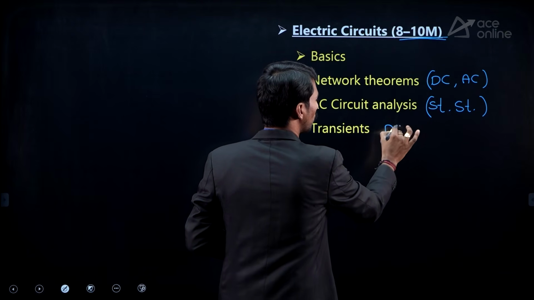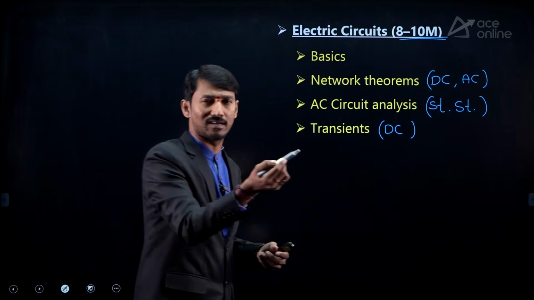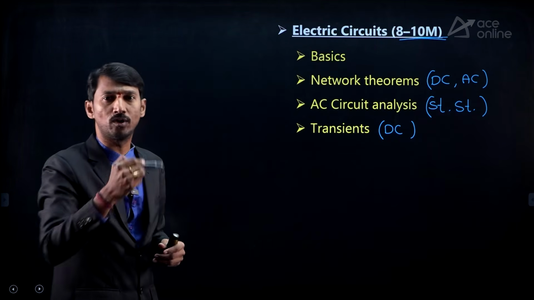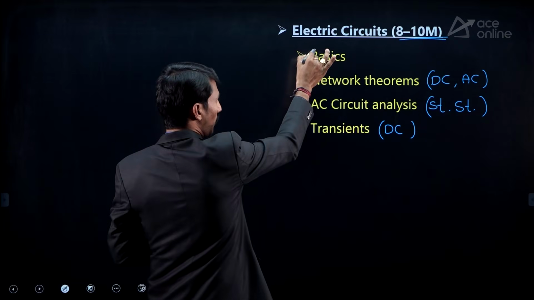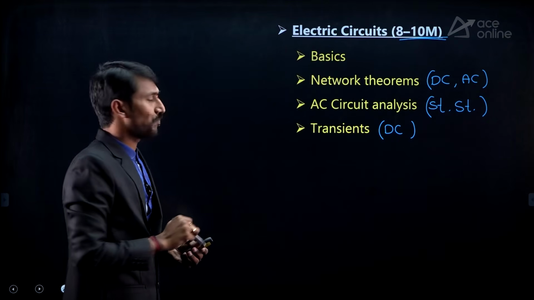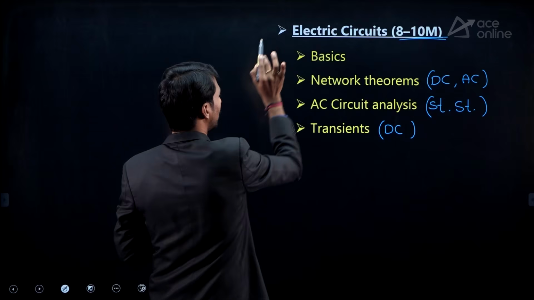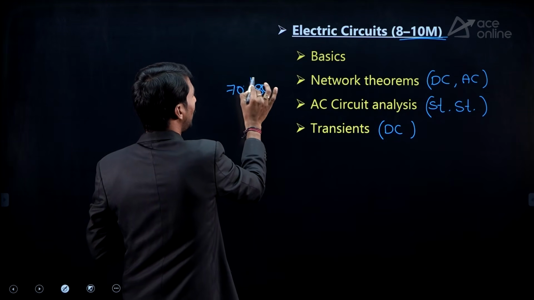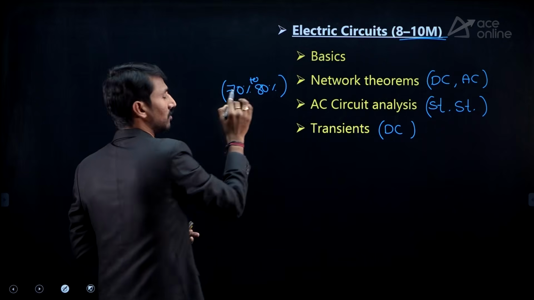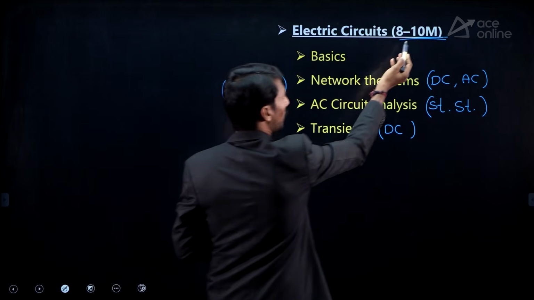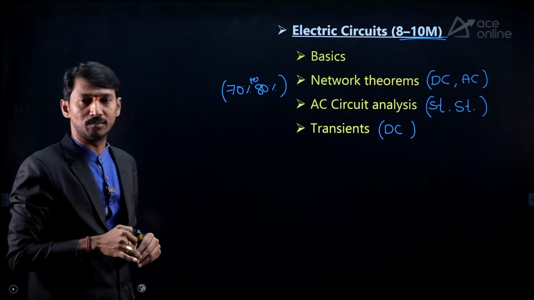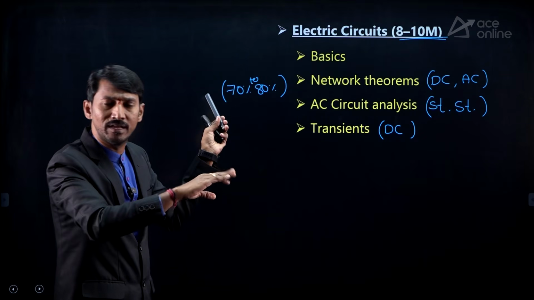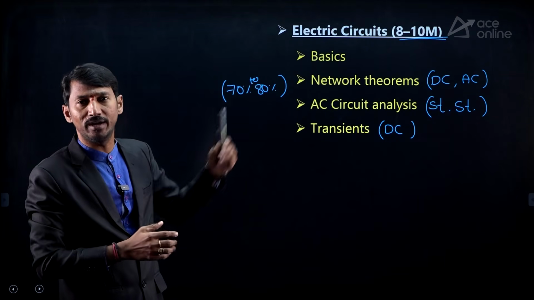Generally, more questions are possible from DC transients compared to AC. That's why I'm saying, for DC transients, you focus more. If you follow these 4 topics, from the entire electrical circuits subject, we can say 70 to 80% of the score is covered. Suppose 10 marks is the weightage of the total subject, for example. If you cover these 4 topics, approximately you will be scoring 7 to 8 marks.